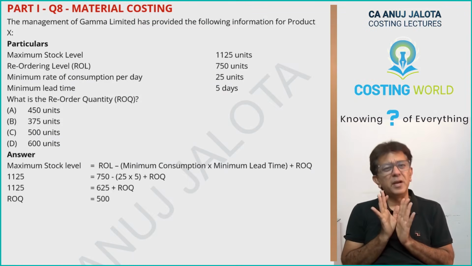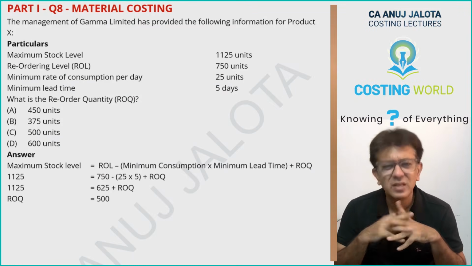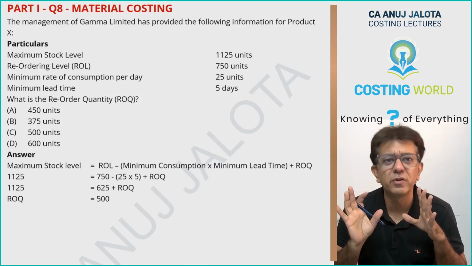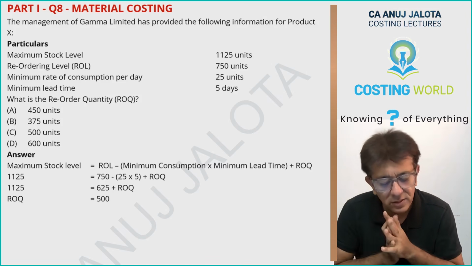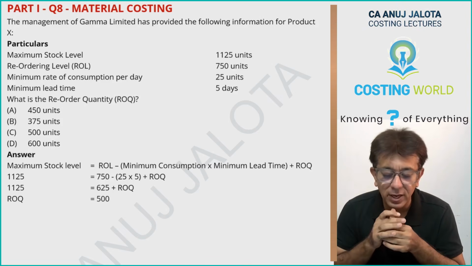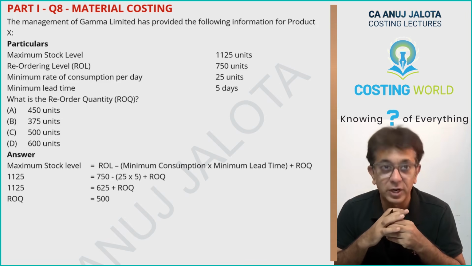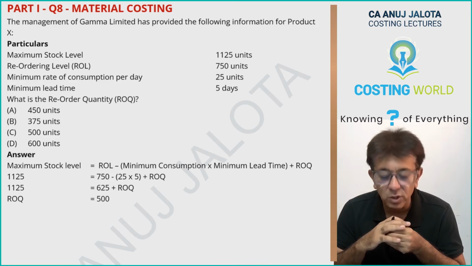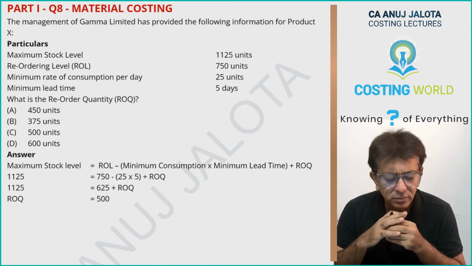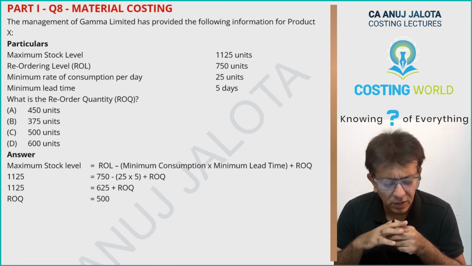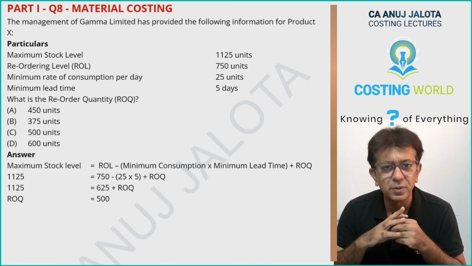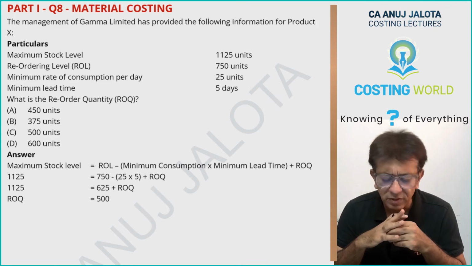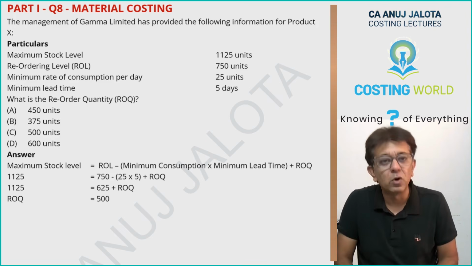Question number 8 on material costing. It's just a balancing figure. You should just know the formula of maximum stock level, nothing else. Management of Gamma Limited has provided the following information for product X. Maximum stock level 1125 units, reorder level 750 units, minimum rate of consumption per day 25 units, minimum lead time 5 days. What is the reorder quantity?